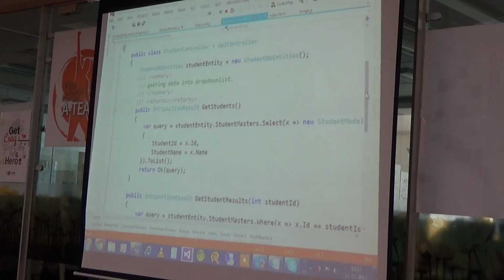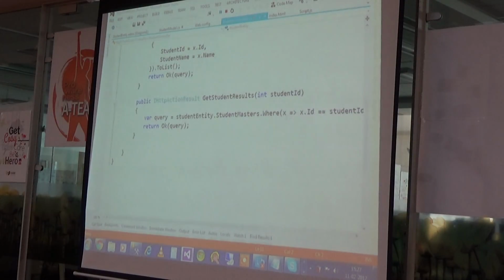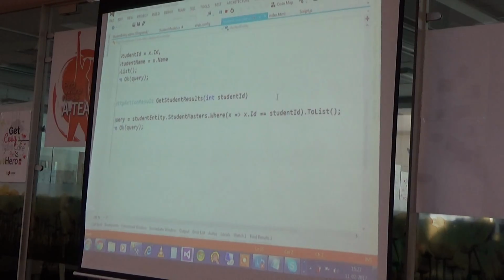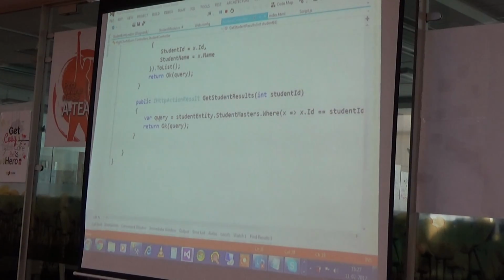So now let's move again to our script.js, but before that we have to write one method in our web API. In the web API you can see I have one more method, GetStudentResults, and in it I am passing the parameter student ID. Here again I am using the student master, and I use a where clause, passing this parameter into the query, and I am getting the particular row in the query model.